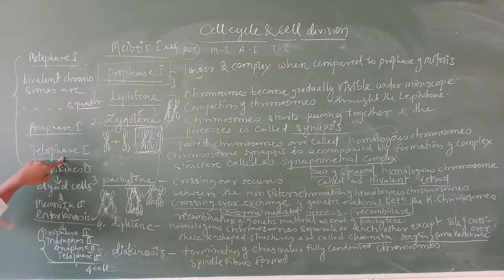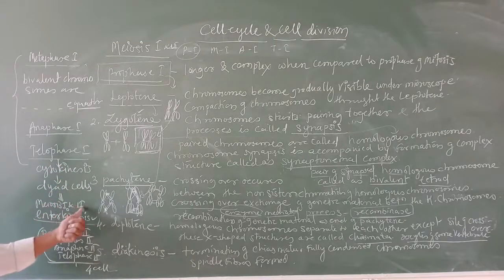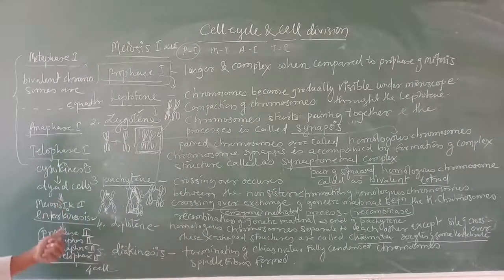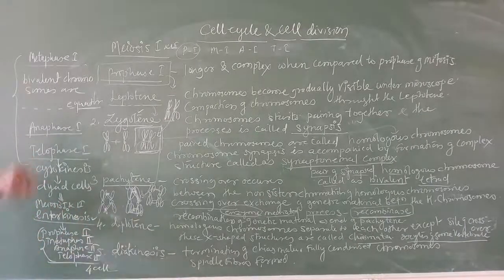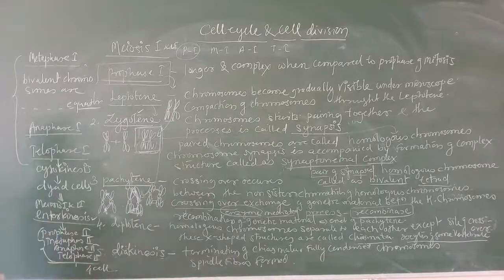After telophase 1, cytokinesis. Cyto means division of what? Cytoplasm. Then it is going to form dyad cells, and in between meiosis 1 and meiosis 2 we are going to get the interkinesis, and after interkinesis it enters meiosis 2, that is prophase 2, metaphase 2, anaphase 2, and telophase 2, and at the end you are going to get 4 cells.